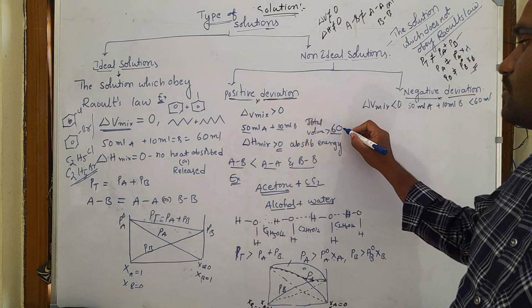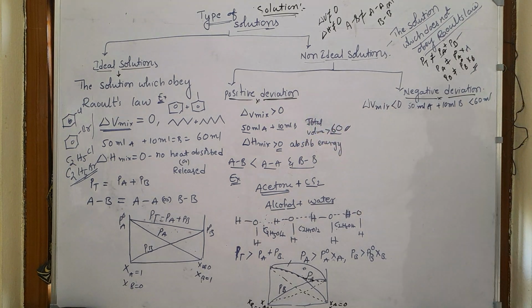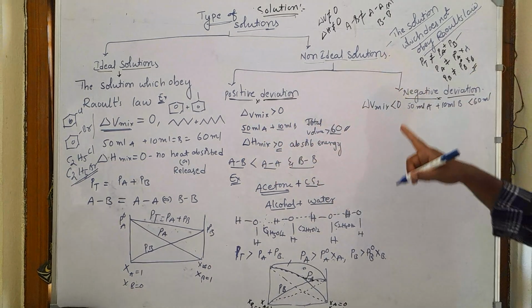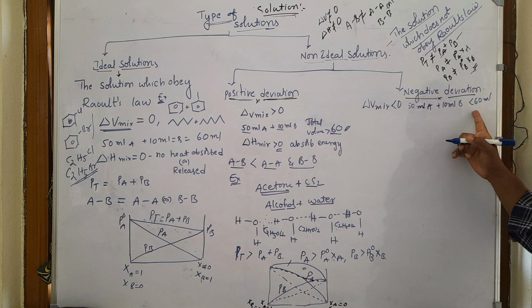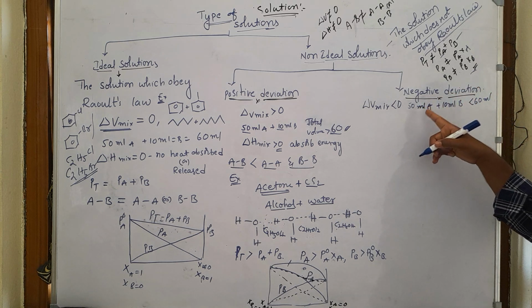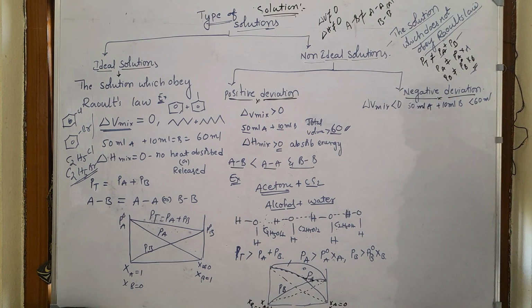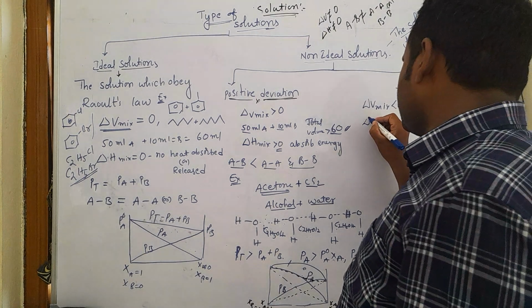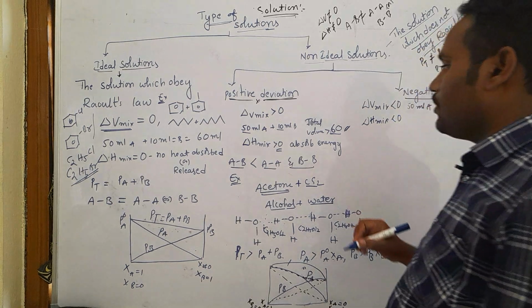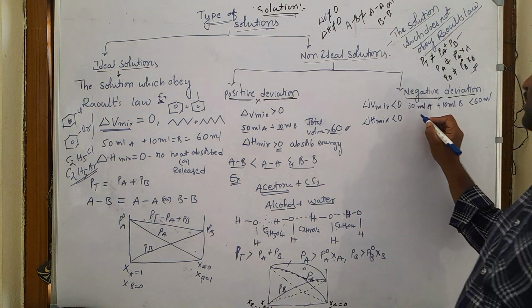But in the case of positive deviation, the total volume is greater than the sum of substance A and substance B. In the case of negative deviation, the total volume is less than the sum of substance A and substance B. And here delta H of mixing is less than 0, or negative, which means it is